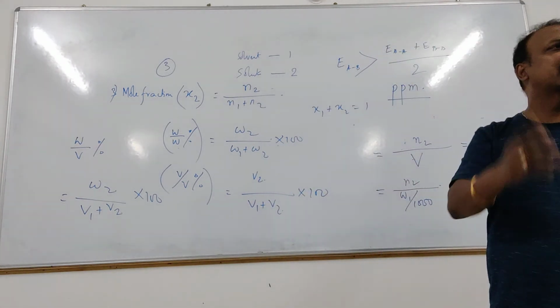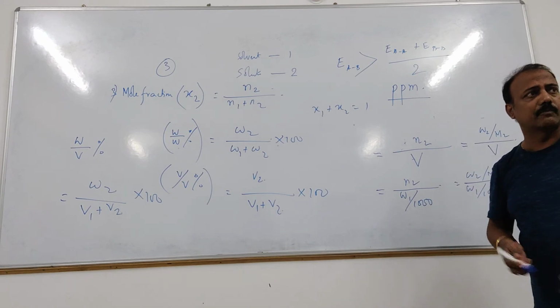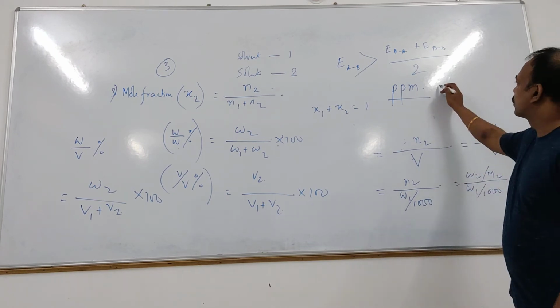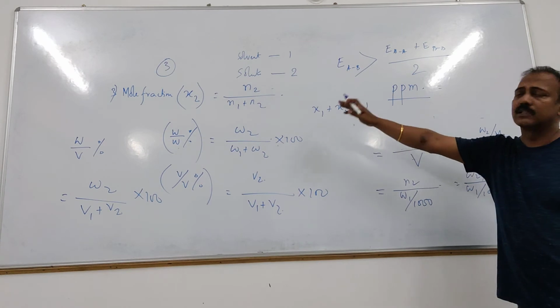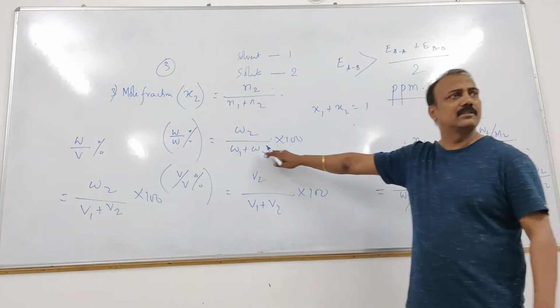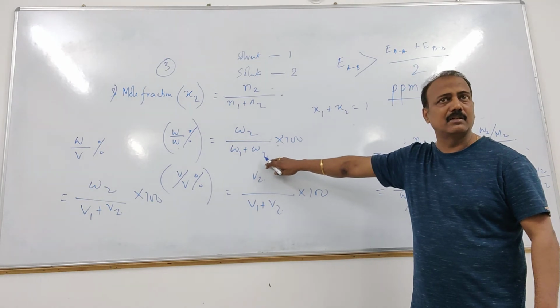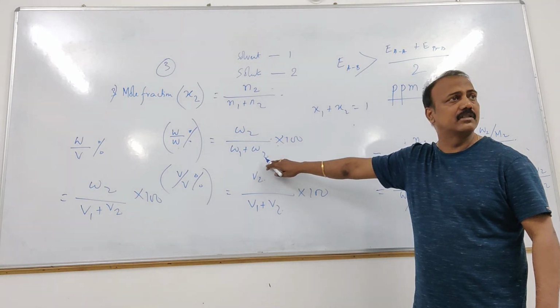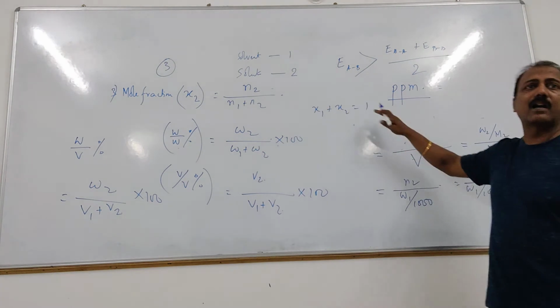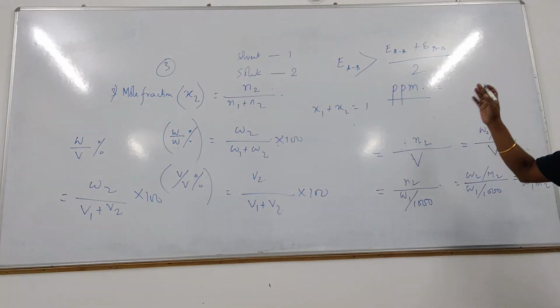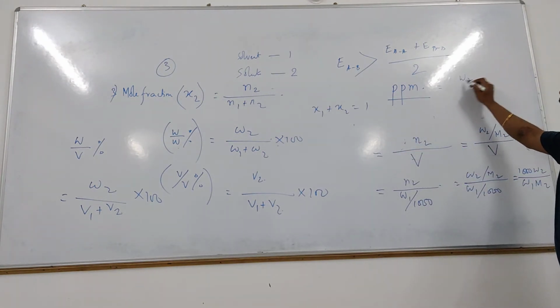Part and fraction, there is no difference. The same thing, part and fraction is same. So it was percent. Mass to mass percent was there, right? Percent, cent means 100. Okay? And it is per million. Part per million. So W2 divided by W1 plus W2.